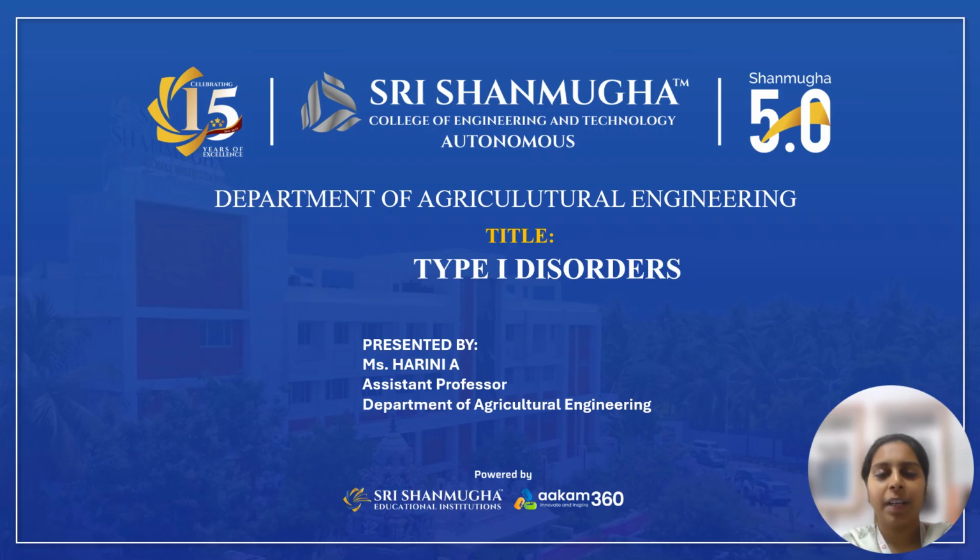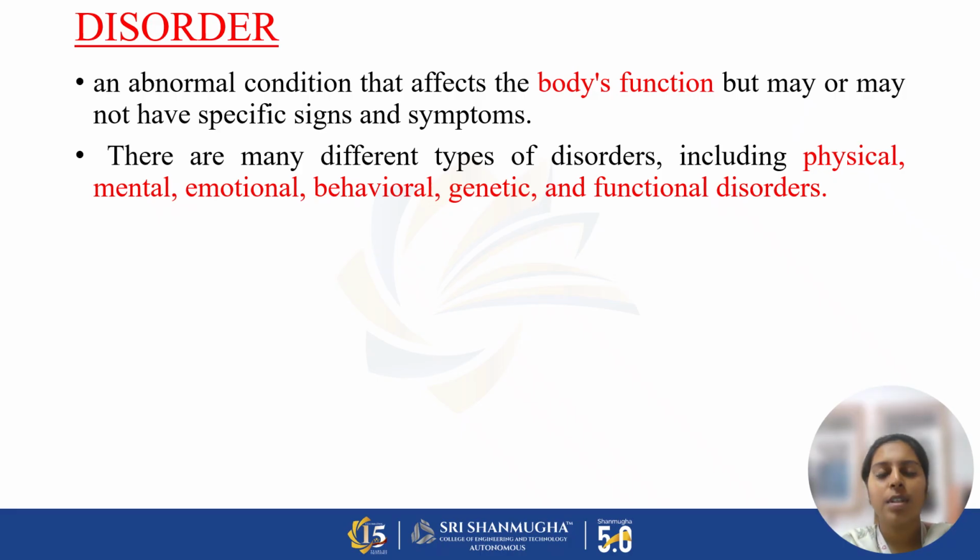Today's topic is about type 1 disorders. In this video, we are going to discuss what a disorder is and what the type 1 disorder diseases are. First of all, a disorder is nothing but something that affects our body's proper functioning. Sometimes it may have symptoms or it may not have symptoms. This disorder occurs due to physical, mental, genetic, emotional, and functional factors.